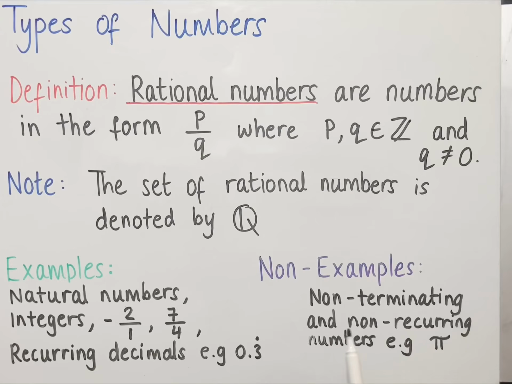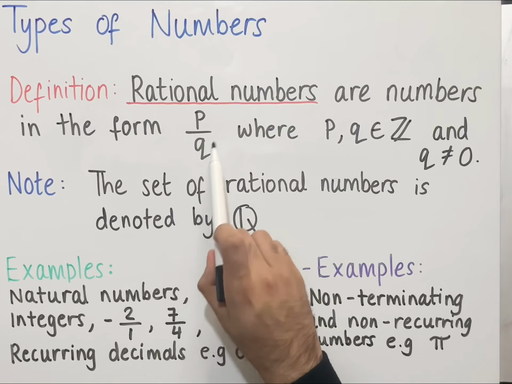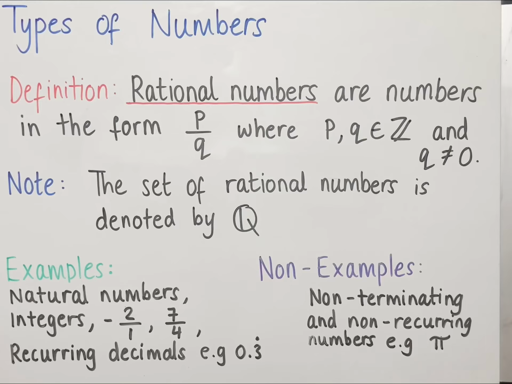Some non-examples of rational numbers. So non-terminating and non-recurring numbers are examples of numbers that are not rational. So for example, pi cannot be written in this form. Also, any square root which doesn't simplify to a whole number is also not a rational number. So for example, the square root of 3 doesn't simplify to a whole number. The square root of 67 doesn't simplify into a whole number. Imaginary numbers, which we won't look at in this video, are also non-examples. So for instance, the square root of -2 or the square root of -5.